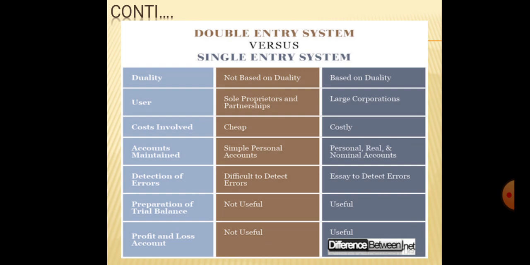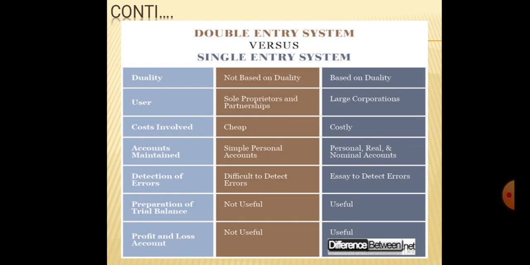Coming to the financial position, with the help of double entry system, true financial position can be known through the balance sheet. And in single entry system, only estimated financial position can be known on the basis of the statement of affairs. Coming to the adjustments, in double entry system, all types of adjustments are made while preparing the final accounts, whereas in single entry system, no special treatment is given to the adjustments.